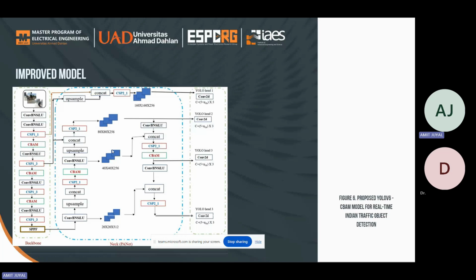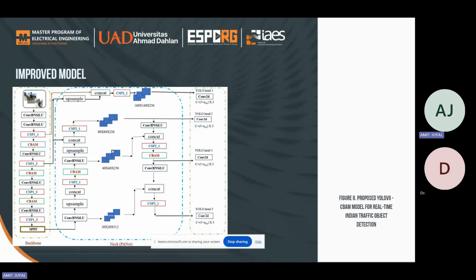The CBAM, which is made up of the channel and the spatial attention modules, CAM and SAM respectively, is the attention module that is added to the YOLO V5 network architecture. In the improved YOLO V5 CBAM, the CBAM layer is added in the backbone after every CSP1 layer, and in the neck part, it is added after every CSP2 layer so that the network can focus on more important features.